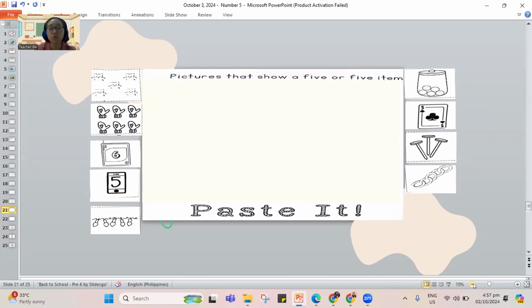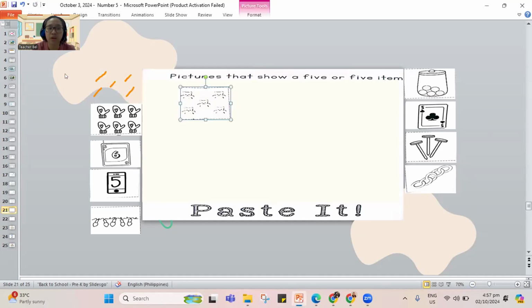Can I move to doing the work on the screen? Can we do that? Okay. Let's do our number 5 work here. Let's check where are the pictures that show 5. Let's mark and count. 1, 2, 3, 4, 5. This is 5. So we will put this one here inside. It shows 5.